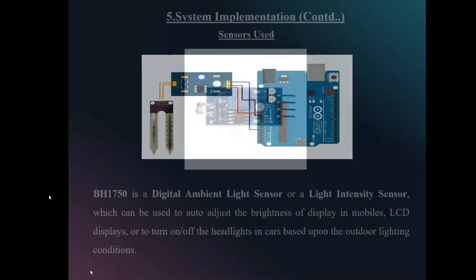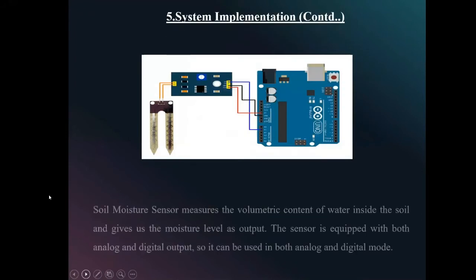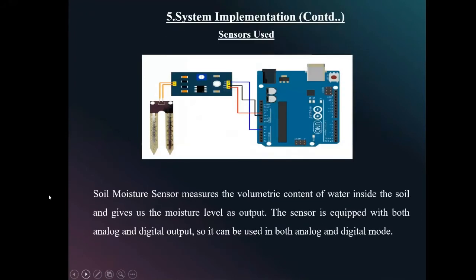Moving to the next sensor, which is the soil moisture sensor. This sensor measures the volumetric content of water inside the soil and gives us the moisture level as the output. The sensor is equipped with both analog and digital output, so it can be used in both analog and digital mode. Detecting the amount of moisture in the soil and managing irrigation systems helps to avoid a lot of wastage of water and human resources. These kinds of sensors make automation of farming easier.